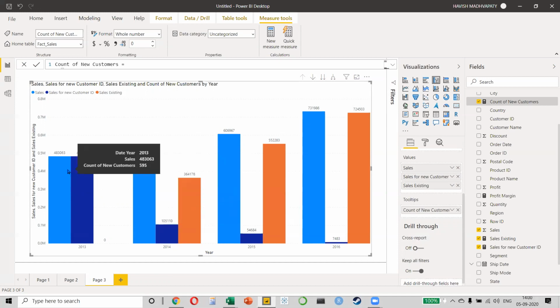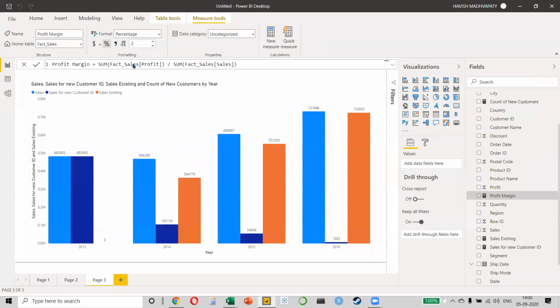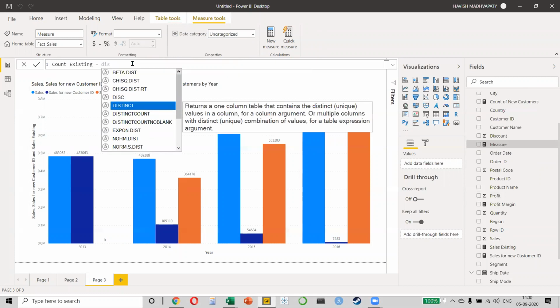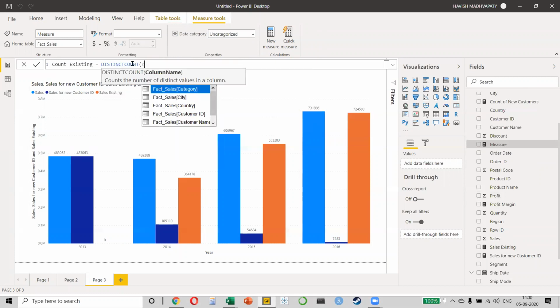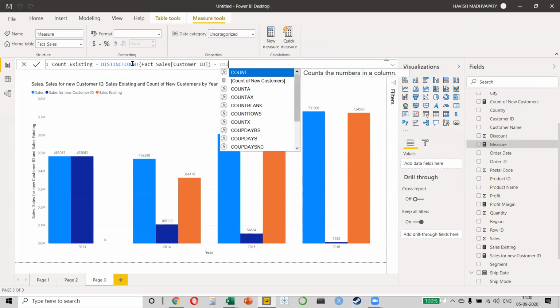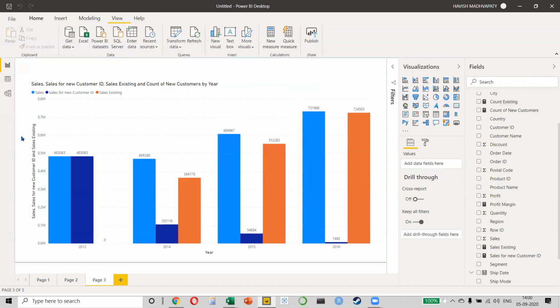And how do I find the count of existing customers? Same thing, right click, new measure. I will say count existing. This will be equal to distinct count of my customer ID minus the count of new customer. So when I do the distinct count of all customers minus the count of new customer, it gives me the count of existing customers.